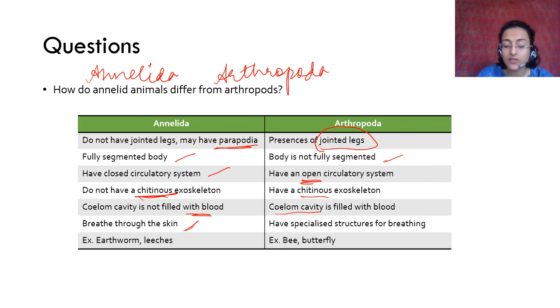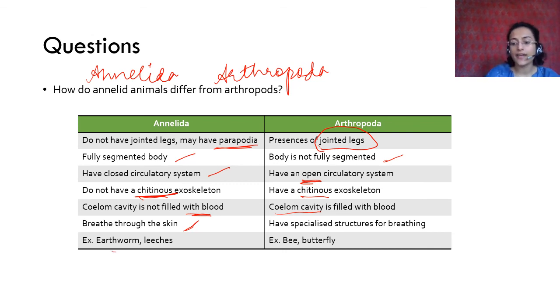Annelida, earthworms वगैरह होता है. They breathe through the skin. इसलिए उनकी skin moist होती है to allow proper diffusion of air through here. But arthropods have specialized structures for breathing. They don't have a proper lung structure or a nose structure, but they have other structures for breathing which are found all through the body. But here they breathe directly through the skin. The example again, earthworm and leeches.